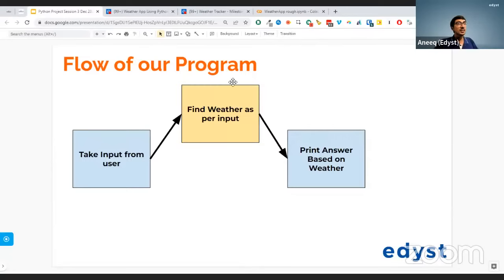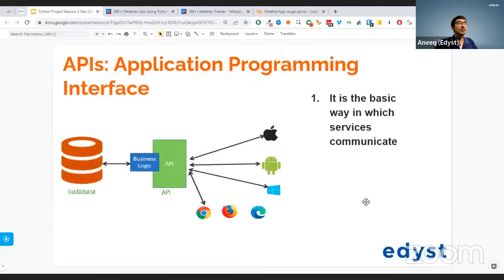Now, where do we actually get this middle part? This middle part comes from something called an application programming interface. Basically, whenever you have multiple systems working together and those systems need to communicate with each other, they use something called an API, or application programming interface. In our scenario, the database contains all of the temperatures. Now, don't worry, you don't have to set up any database at this point. You just have to query that database, that is, you just have to get the specific data from it.